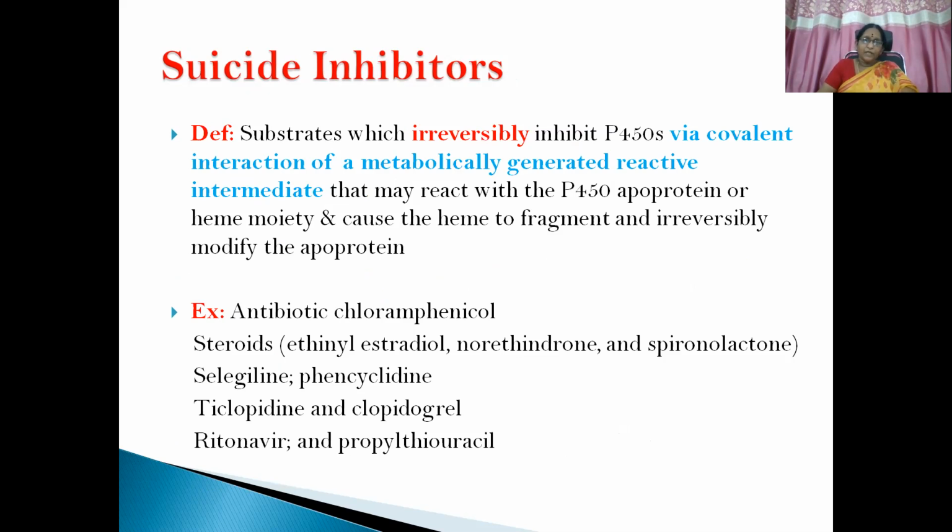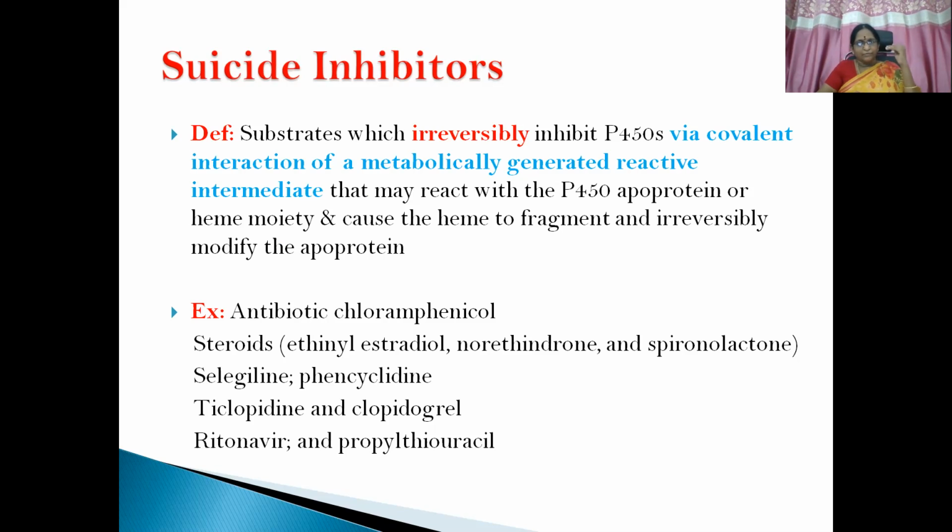Then, what is the meaning of suicide inhibitors? We have till now discussed enzyme inhibition, and this is a little bit different. What is the difference between normal enzyme inhibition and suicide inhibition? That is reversible, this is irreversible. These are substrates which irreversibly inhibit P450s via covalent interaction.